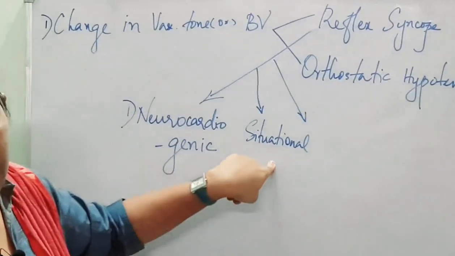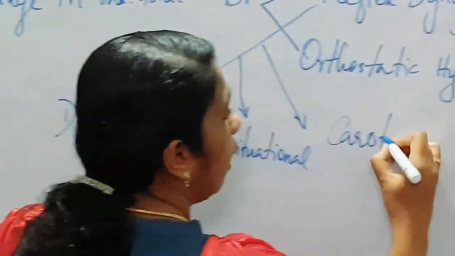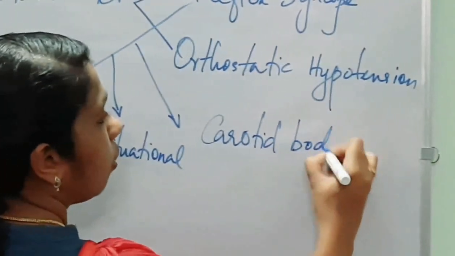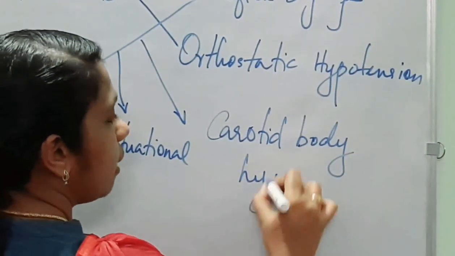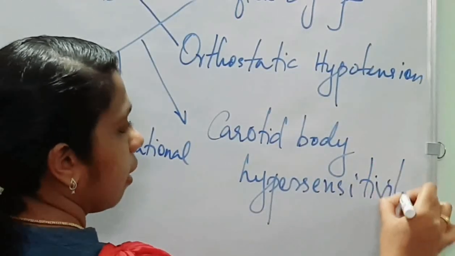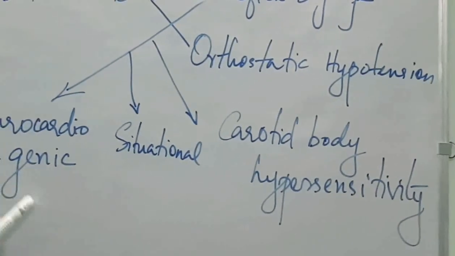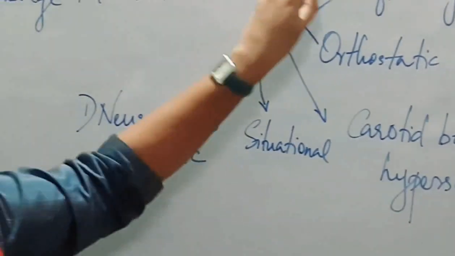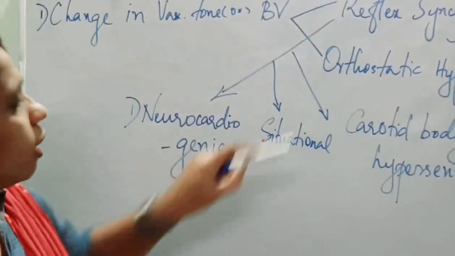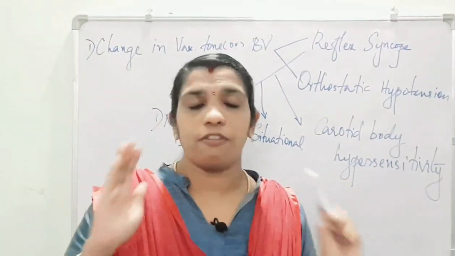Second is situational syncope. And third is carotid body hypersensitivity. These are the three divisions of reflex syncope, and this is due to reflex action.